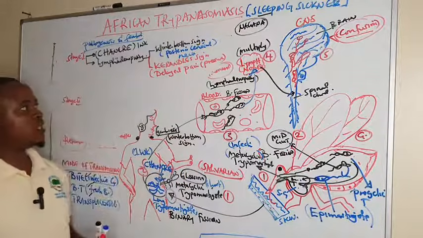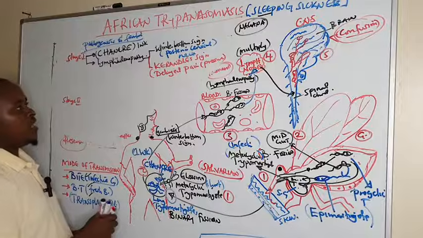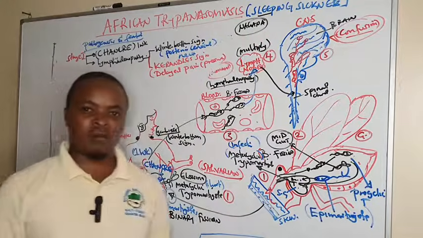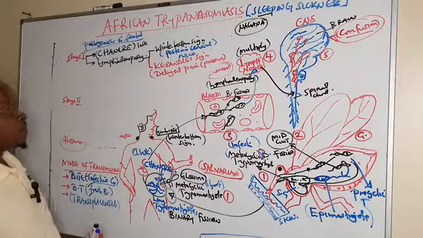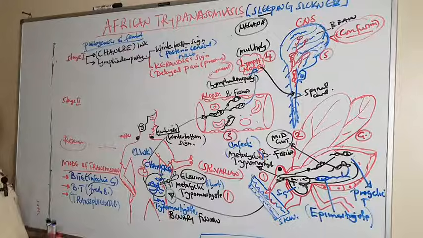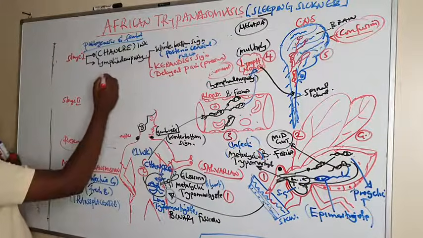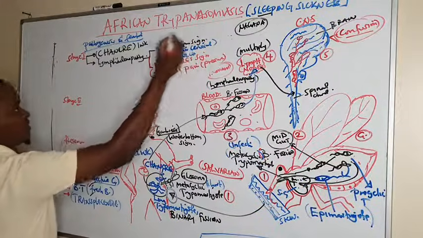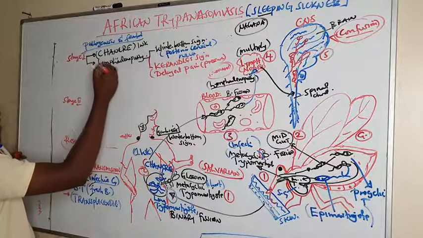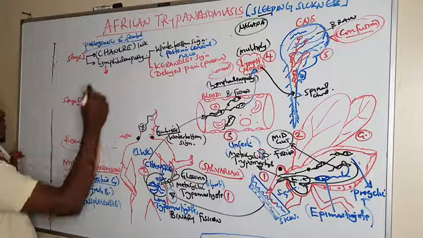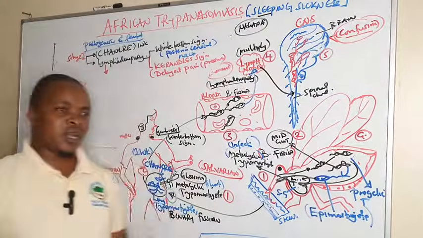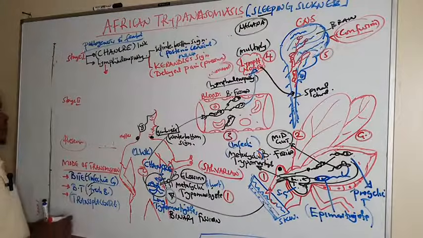That is what we are calling Kerandel's sign, and it is one of the signs and symptoms of someone with trypanosomiasis. That is Kerandel's sign, then Winterbottom's sign. Winterbottom's sign is for Gambians, but within Rhodesians, we see swelling of the lymph nodes in the submandibular region, in the armpits, and in the groin region.